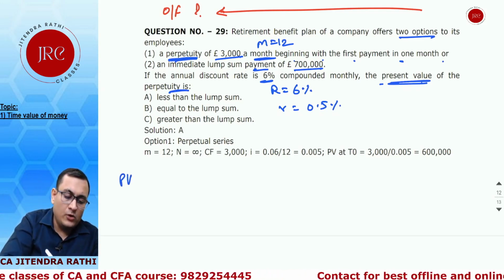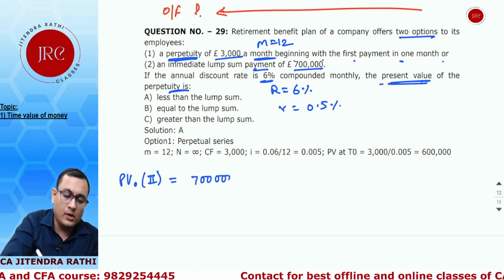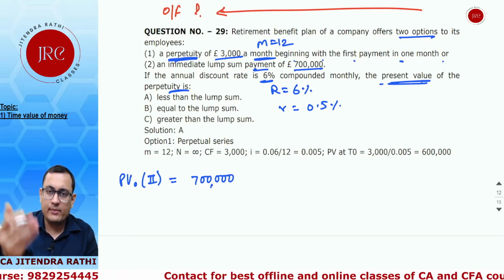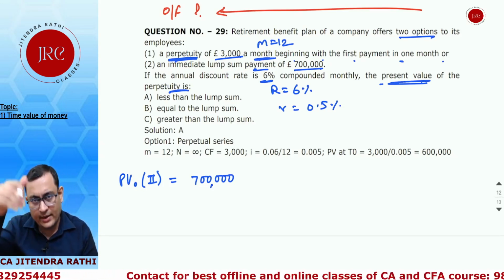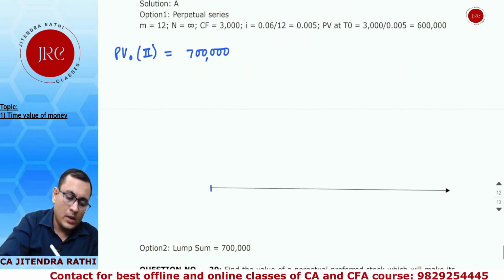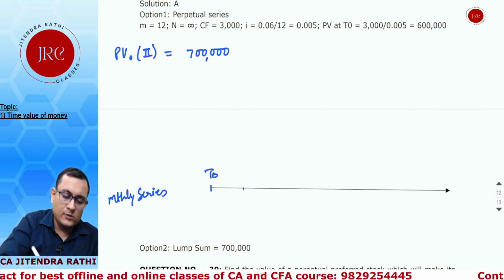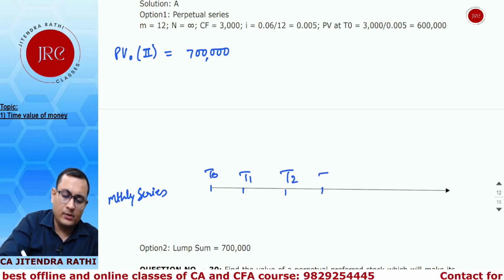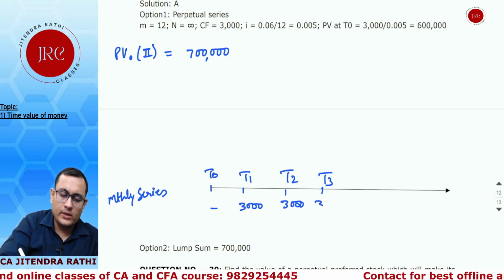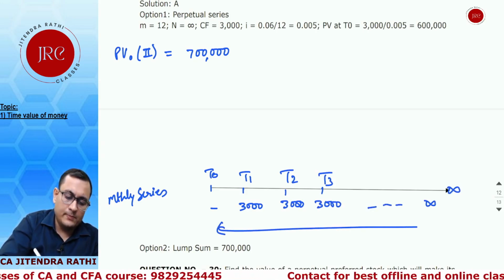So the PV of the second option is very clear. It is a lump sum payment of £7 lakh at T0. So the present value is also 7 lakh because it is a lump sum amount standing at T0. Now the problem is series 1. It is a monthly series. T0, T1, T second month, T third month, and the first cash flow is 3000, 3000, 3000 and till infinite. So they want to find out the present value.